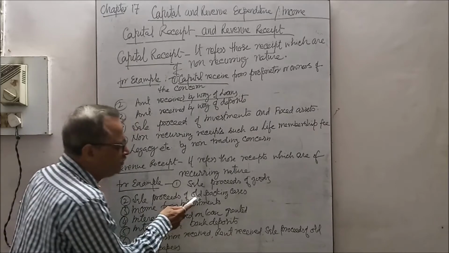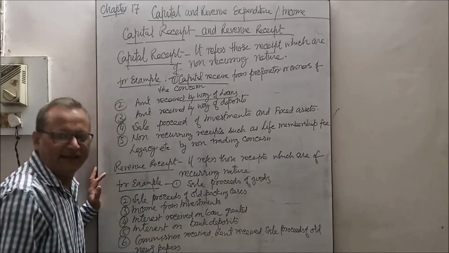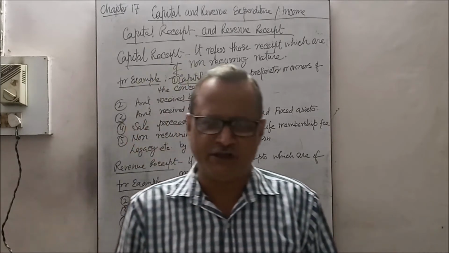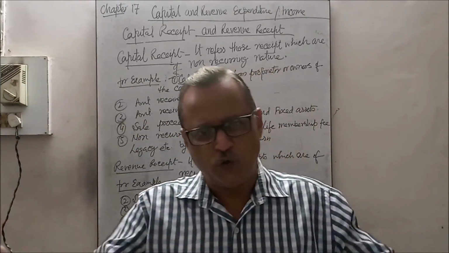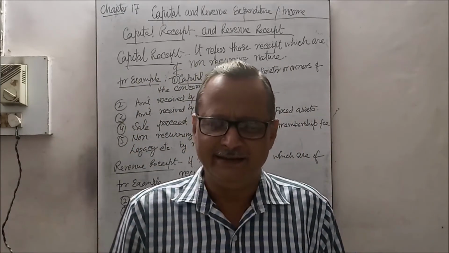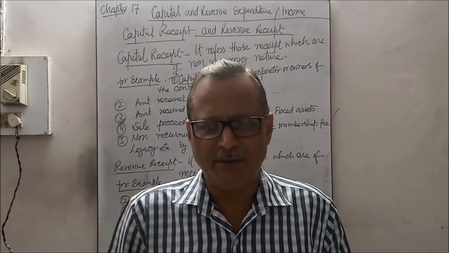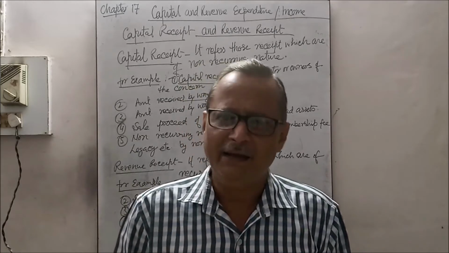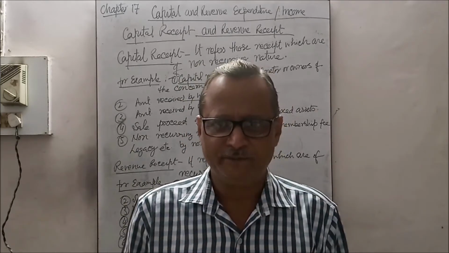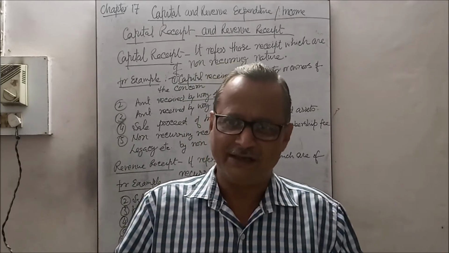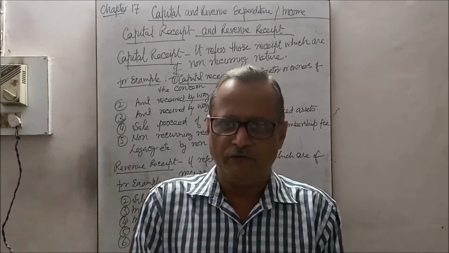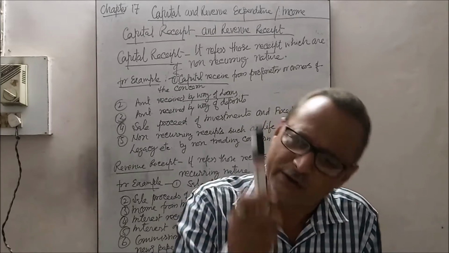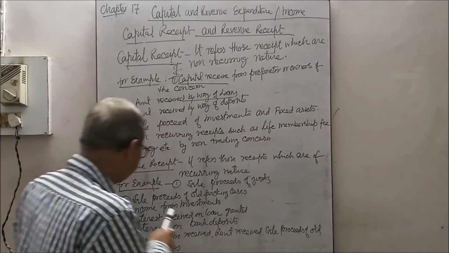Likewise, sale proceeds of old packing cases. When the business purchases goods in wholesale, they are packed in big containers or big packages, usually known as gatta. Once collected, those are sold out. So the sale of old packing cases is a capital revenue receipt.